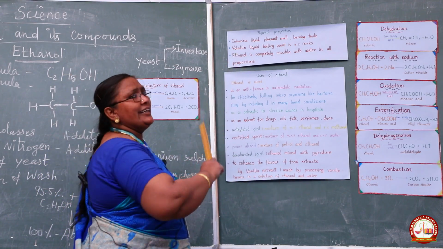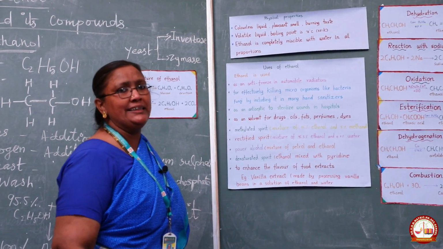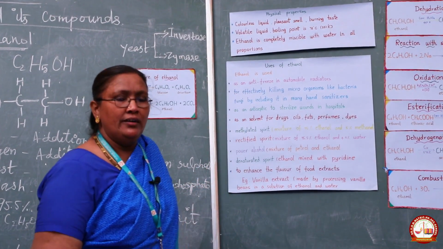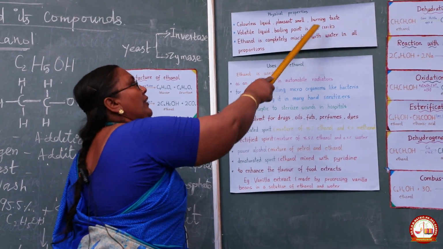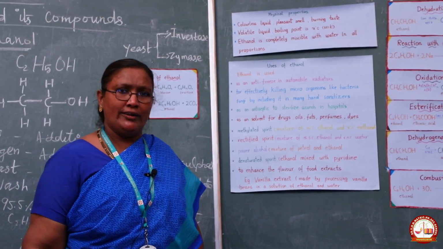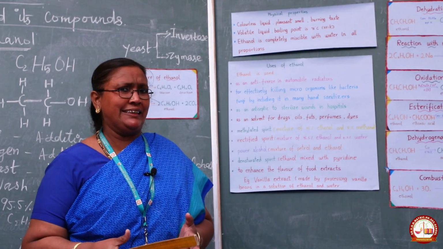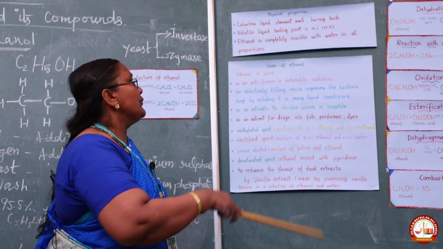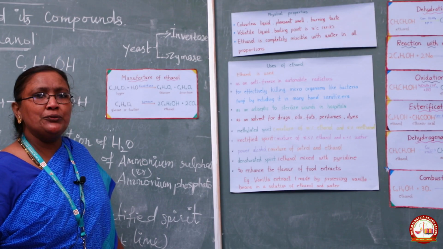Then it is a volatile liquid. The boiling point of ethanol in Celsius is 78 degrees Celsius. In Kelvin, 351. Then ethanol is completely miscible with water in all proportions. What is miscible? Miscible is nothing but mixing. So ethanol can mix with water in all proportions. So these are all the physical properties of ethanol. Are you able to follow, students?